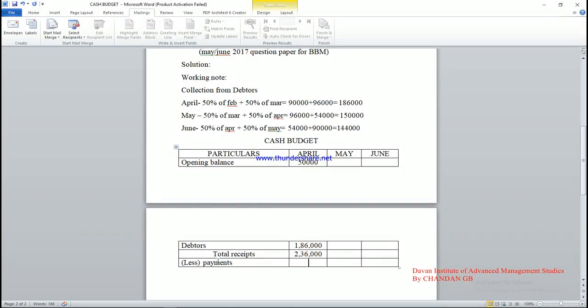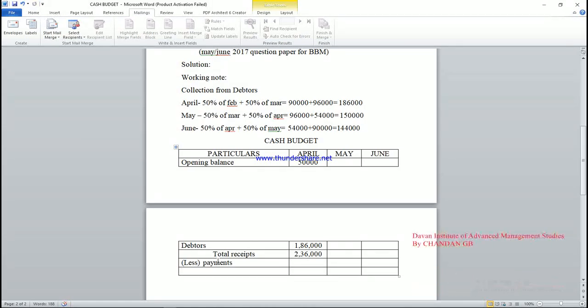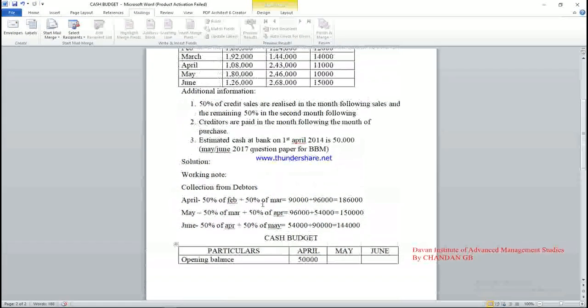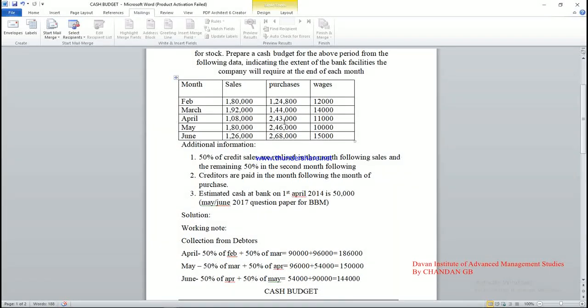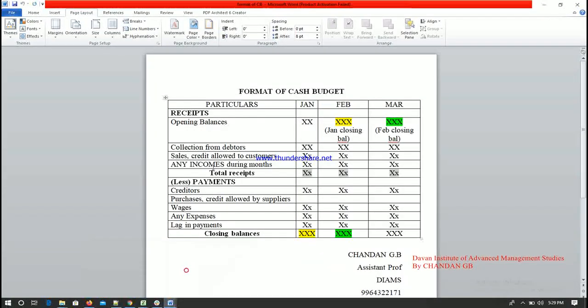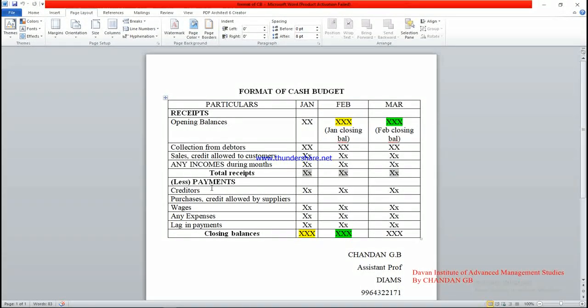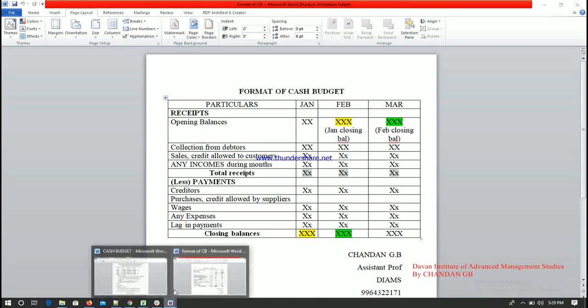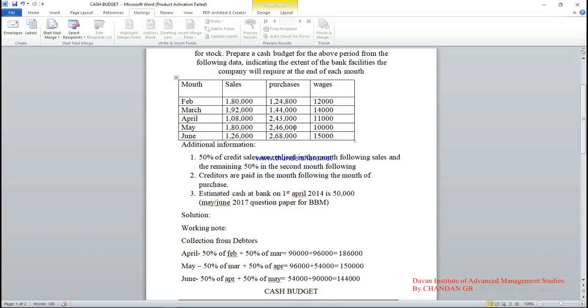So after entering the receipts, next are the payments. The purchases are nothing but credit purchases, and this is the payment. Check with the format. In the payments, there are credit purchases or credit allowed by suppliers, wages or any of the expenses. In the question, they mention only the purchases along with one expense, that is wages.